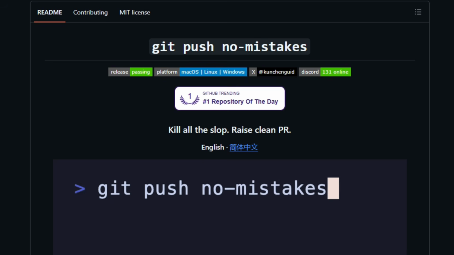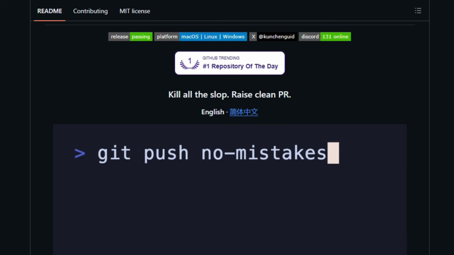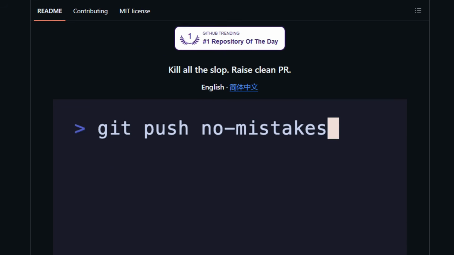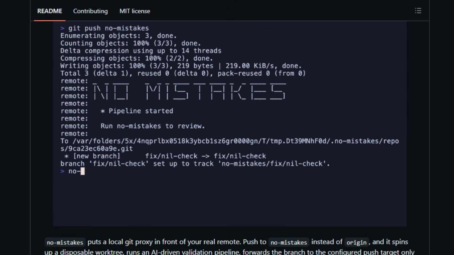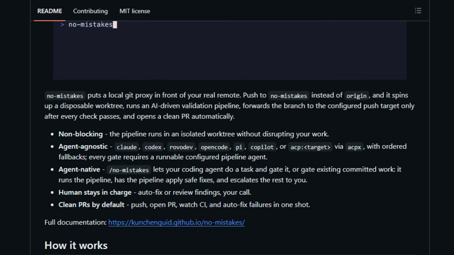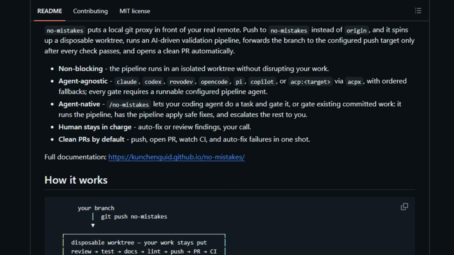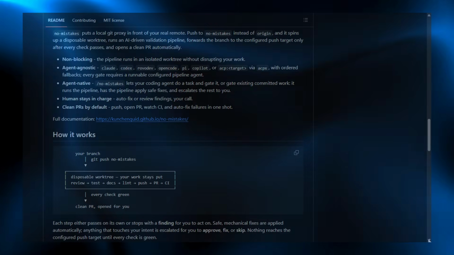Only after every check passes does it forward to your real target and open a clean pull request. Safe fixes apply automatically, while anything touching your intent stops for you to approve, fix, or skip. It works with agents like Claude, Codex, and Copilot across macOS, Linux, and Windows. Push through the gate for cleaner PRs.